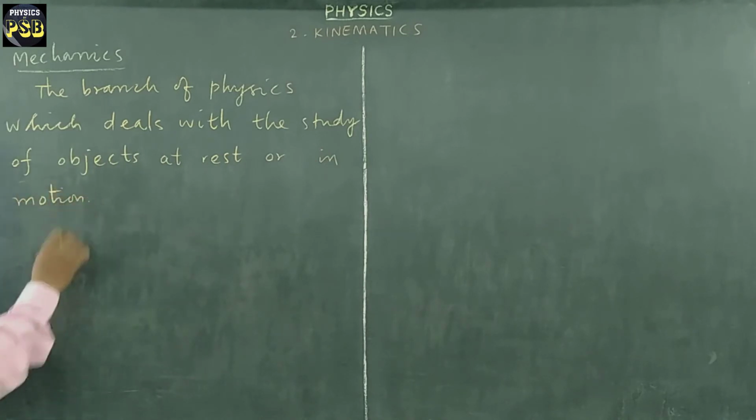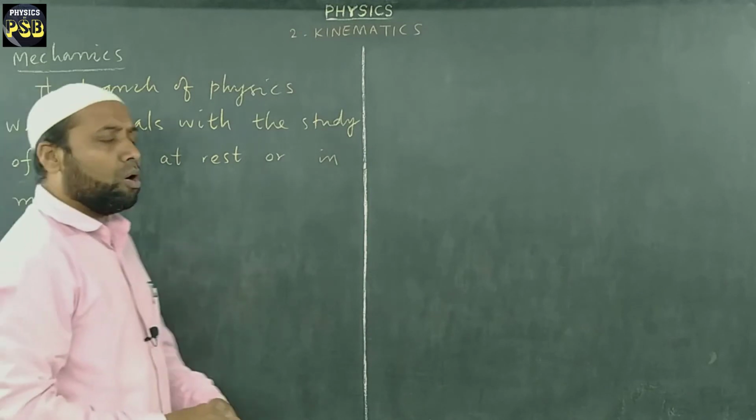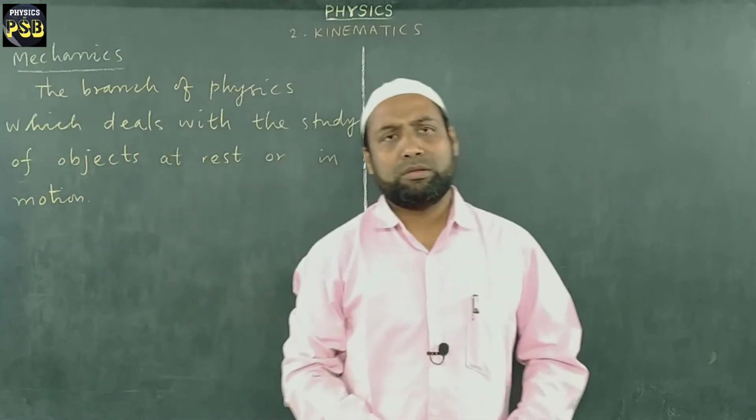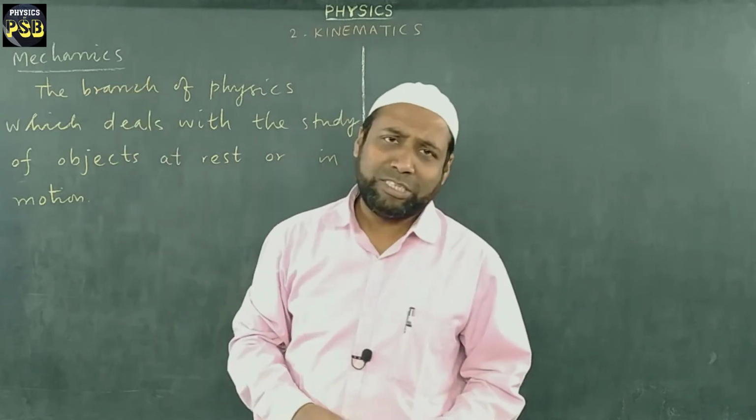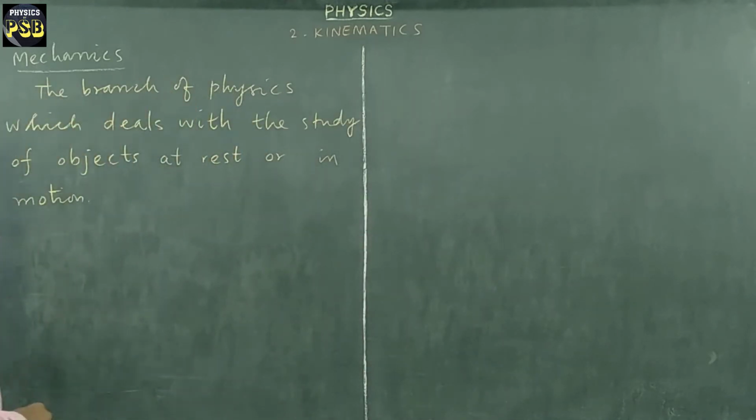So in simple words, we learn about the objects at rest or in motion in this branch of physics.